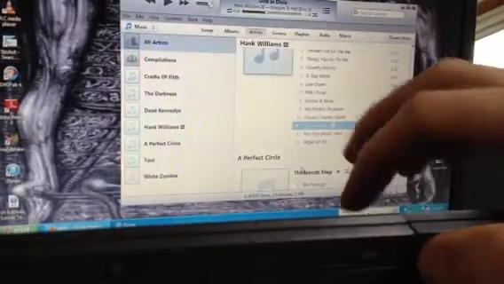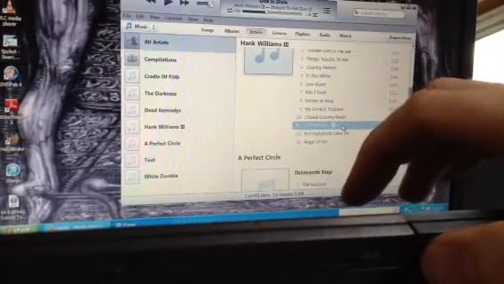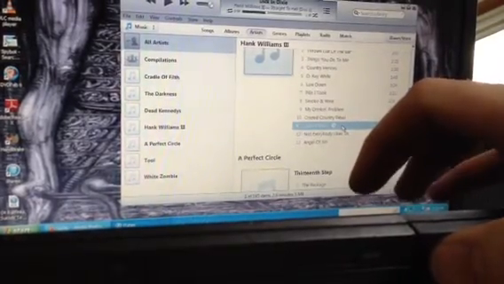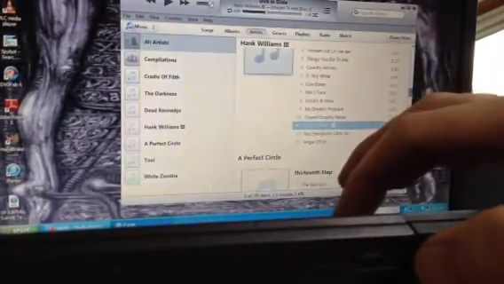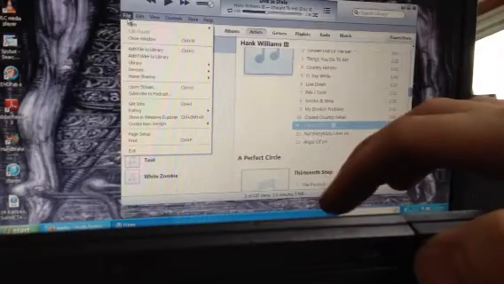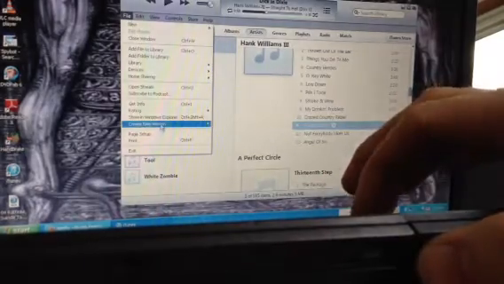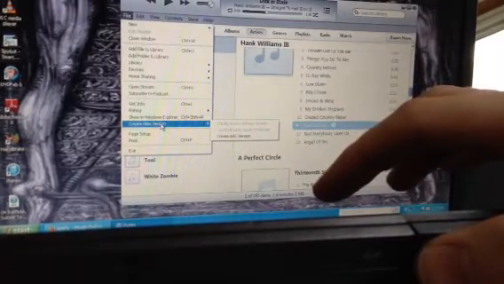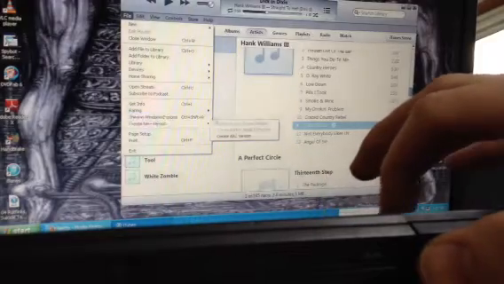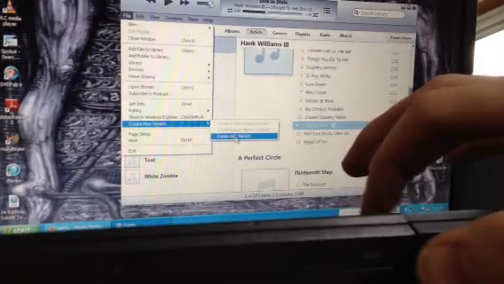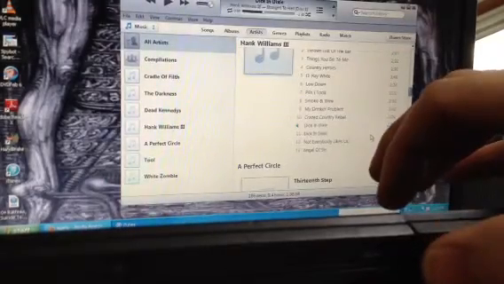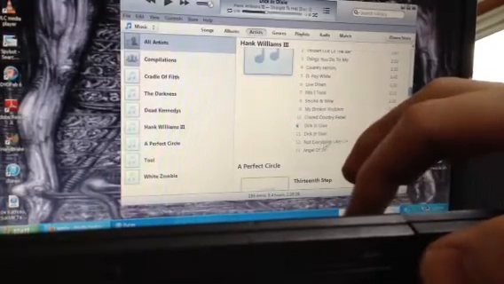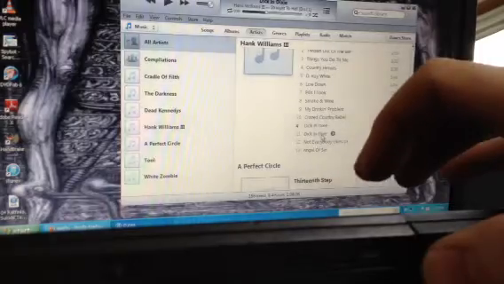Now every time that you play this song now, it'll only play that stretch of song that you just picked. So what you want to do is go to File and create a copy of this short version of your song. So you go to Create New Version and then hit Create AAC Version, and then all of a sudden we've got down here now a 23-second long version of Dick and Dixie.